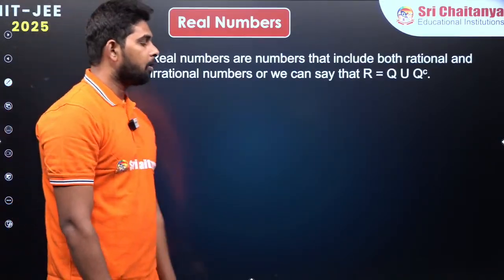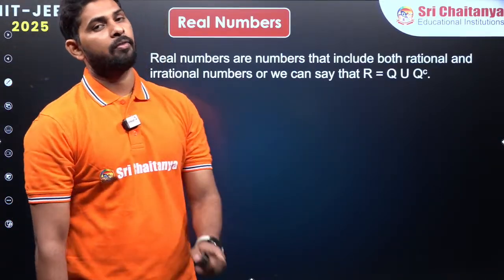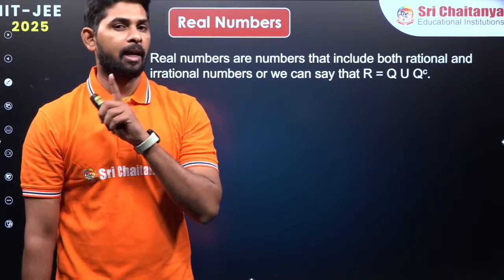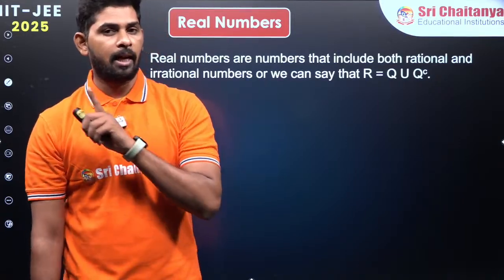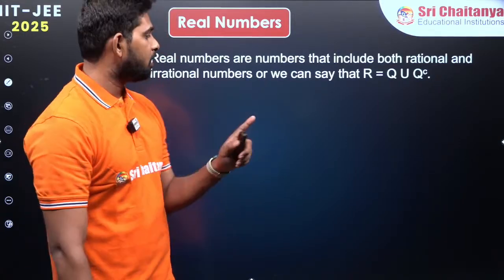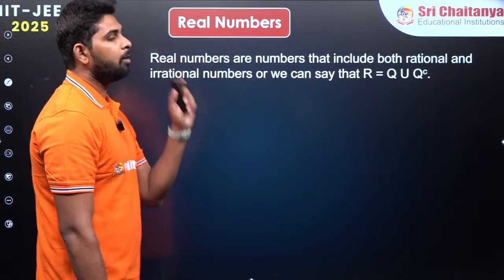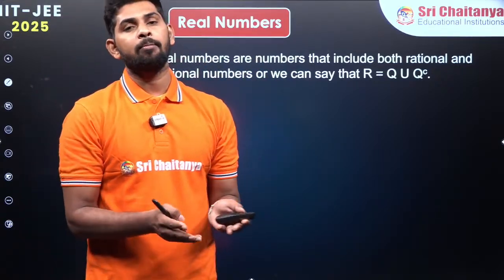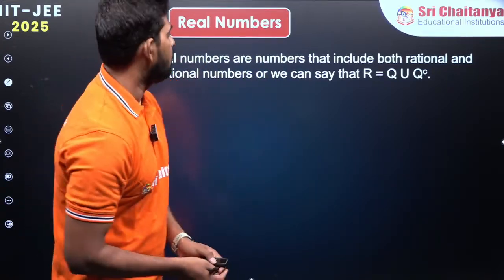Right. Now we are going to introduce the concept of real numbers, where we have taken the rational numbers as well as irrational numbers. The union of these two is going to be real numbers, because all these numbers exist in the real world, right?